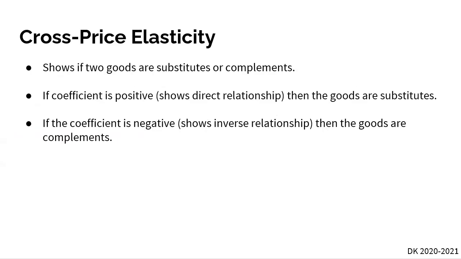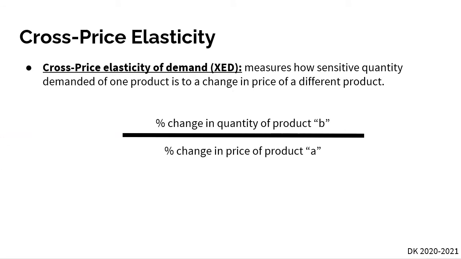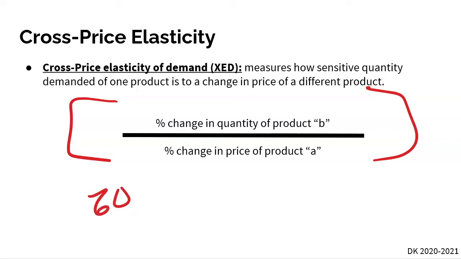All right. Our second of three other elasticities is going to be cross-price elasticity. And so what cross-price elasticity tells us is how sensitive quantity demanded of one product is to a change in price of a different product. Okay? And so our equation is right here. It is going to be the percent change in the quantity of product B over the percent change in the price of product A. So percent change in the quantity of B over the percent change in the price of A.